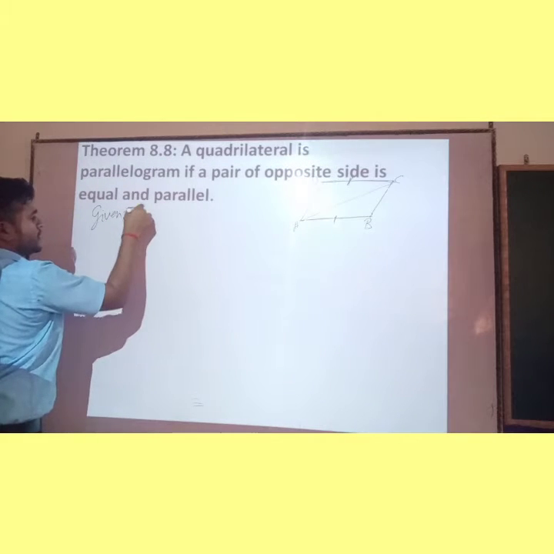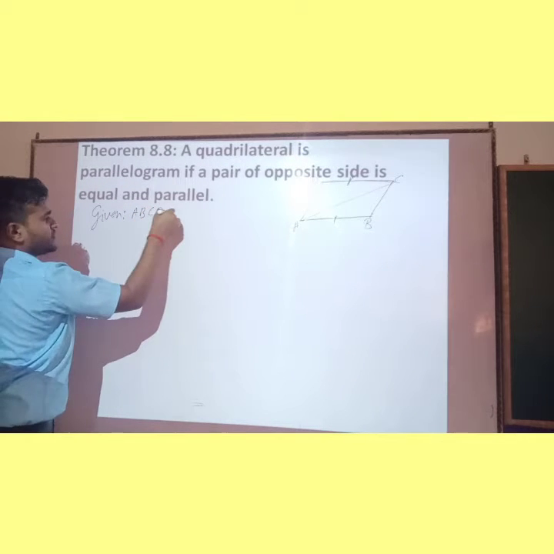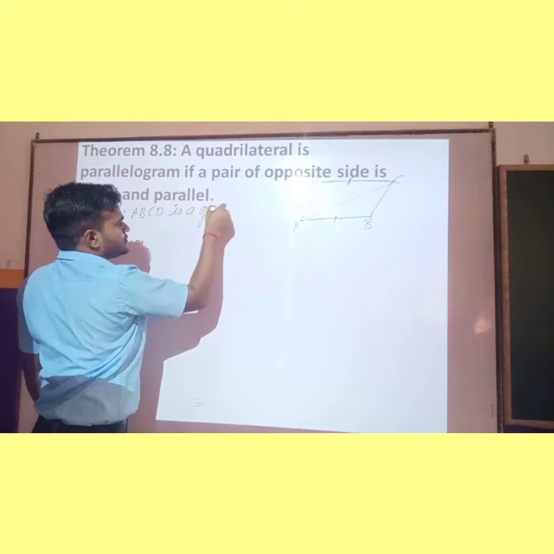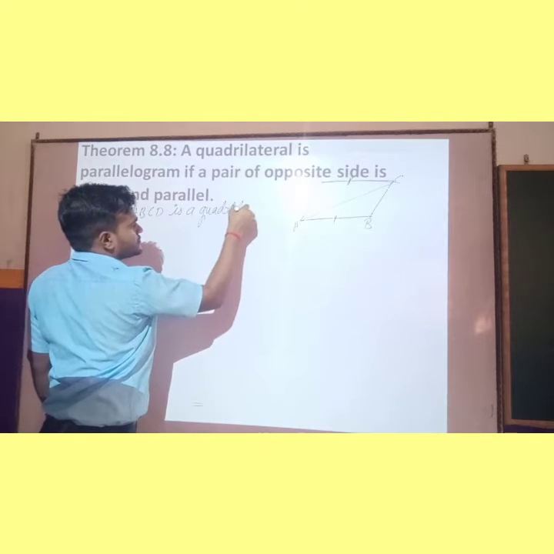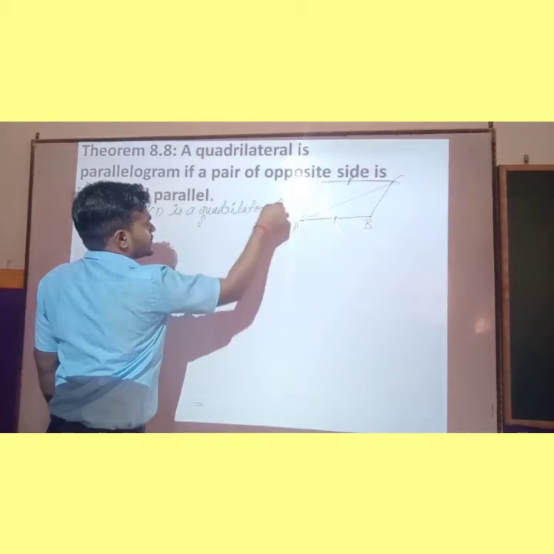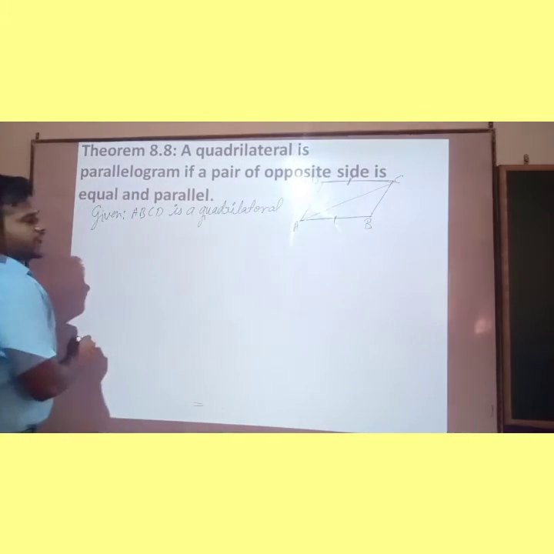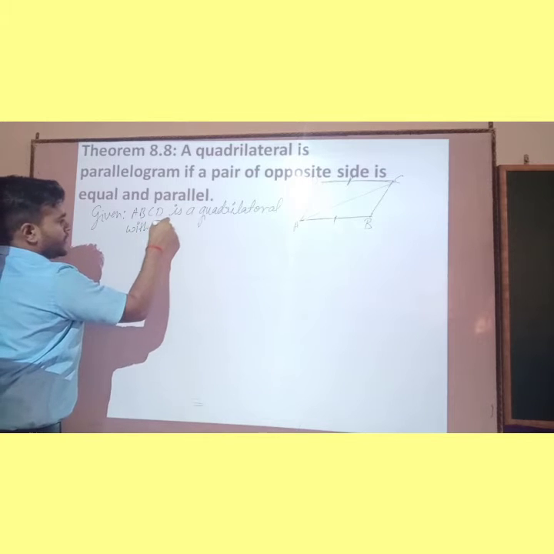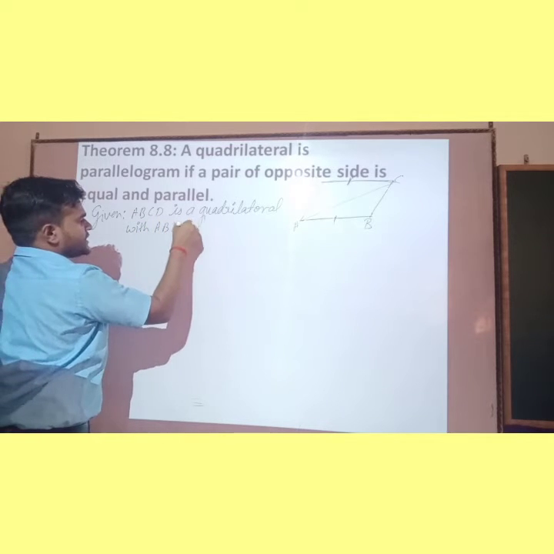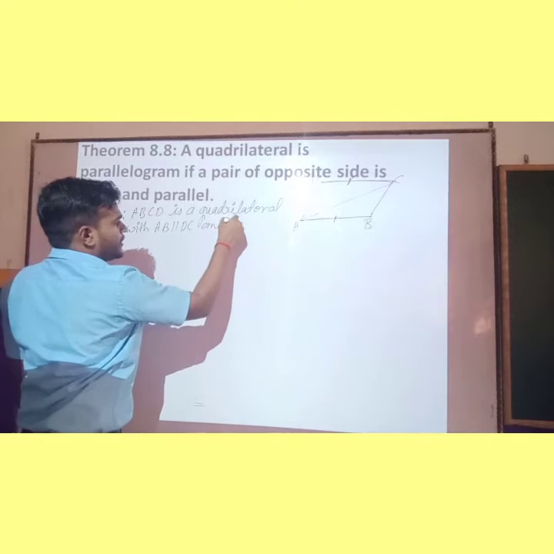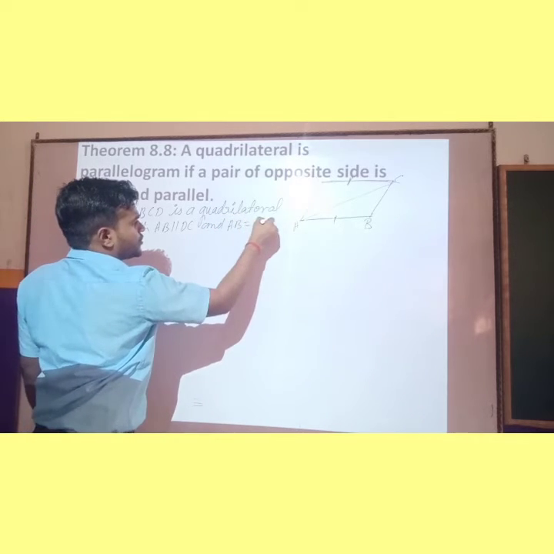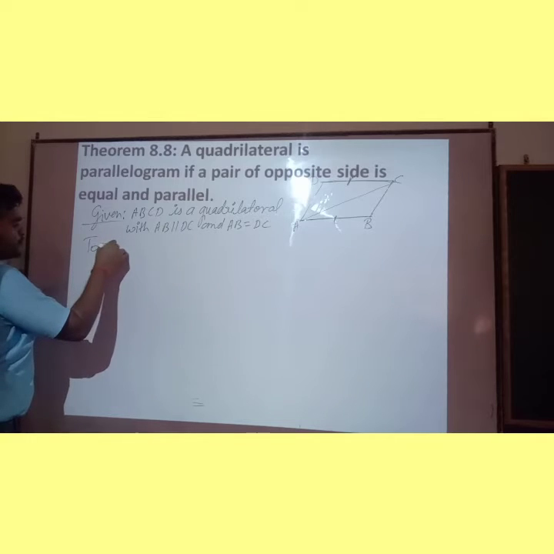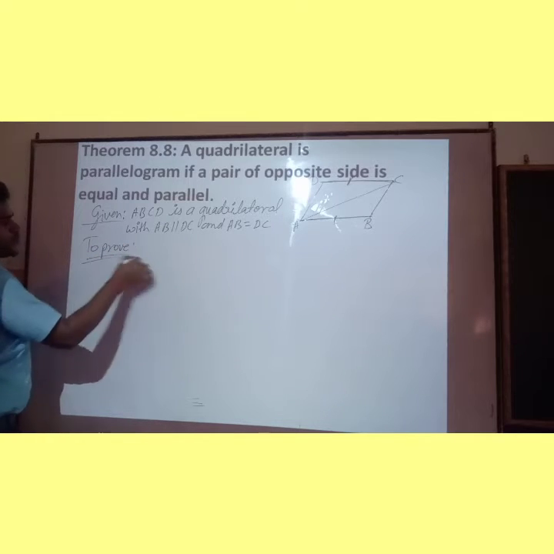So now what is given? Given: ABCD is a quadrilateral with AB parallel to DC and AB equal to DC. What do we have to prove?